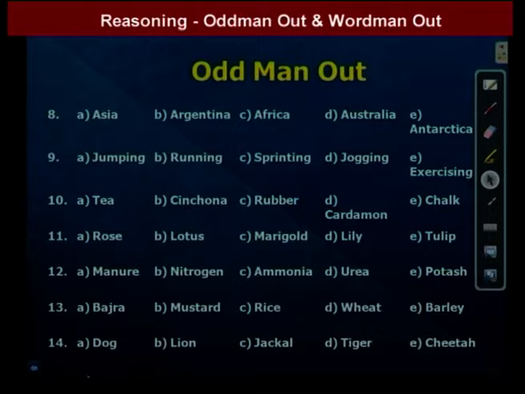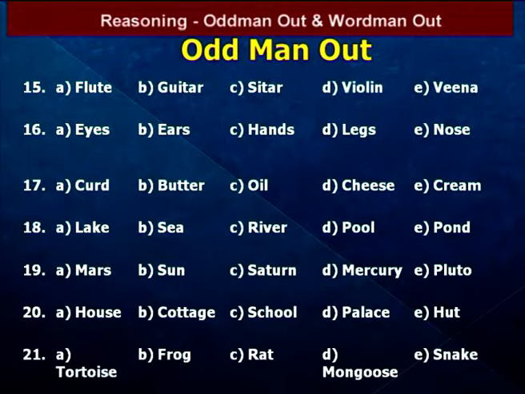We go to the next question. So that one is flute, guitar, sitar, violin, veena. So in these 5 words, all are musical instruments, but one is different. That one is flute. Except flute, remaining all are string instruments. So that's why the answer is flute. That means here A is the option.